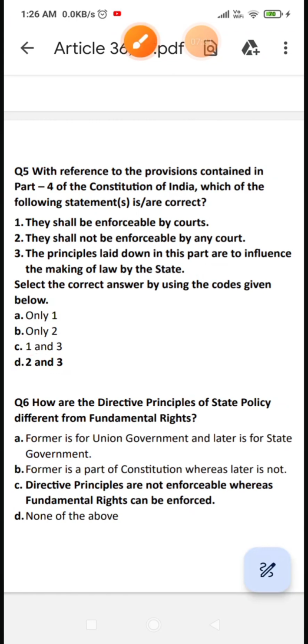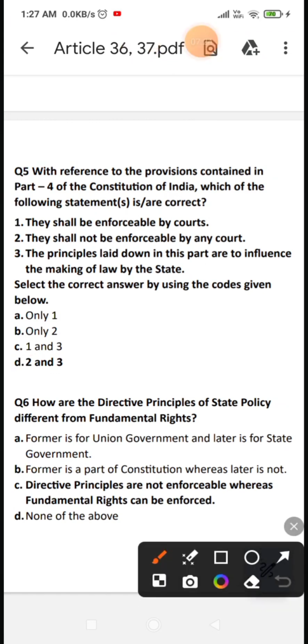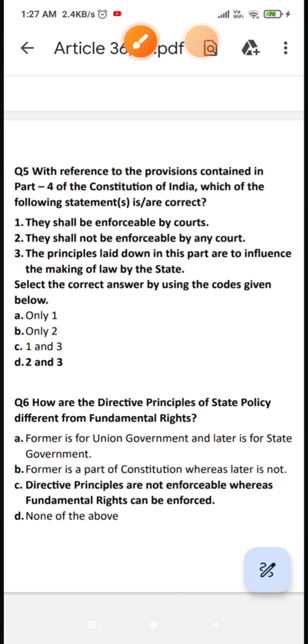How are the directive principles different from fundamental rights? Directive principles are not enforceable, whereas fundamental rights can be enforced by the courts. So this is Article 36 and 37.